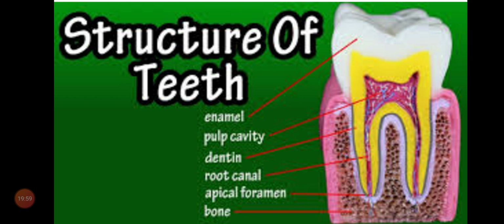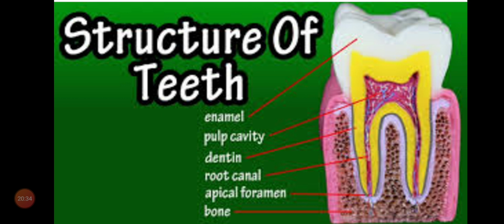Now you observe there is a canal. This is called the root canal. This root canal is filled with blood vessels and nerve fibers. For healthy growth of teeth, these blood vessels and nerve fibers are useful. The tooth consists of two parts: inside, that is the root, and the outside exposed part, called the crown.